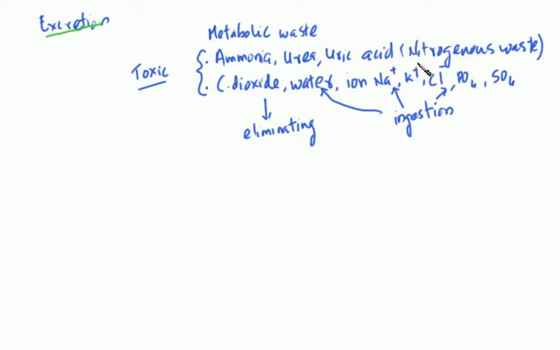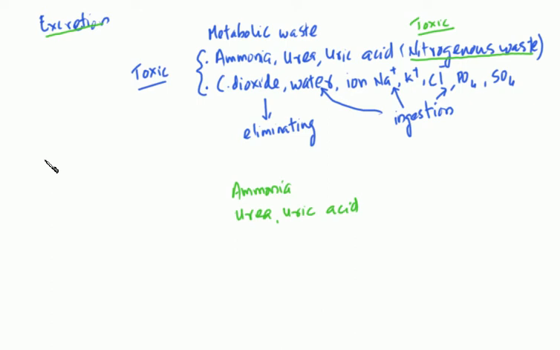So we have two types of waste. One is called nitrogenous waste, and the second is non-nitrogenous, which does not contain nitrogen. What's wrong with the nitrogenous waste? Nitrogenous wastes are very toxic. Some of them animals can keep in the body, others cannot be kept because they are too toxic, so they should be eliminated quickly. Let's understand how we produce these nitrogenous wastes. The common nitrogenous wastes are ammonia, urea, and uric acid. These are three major nitrogenous wastes.